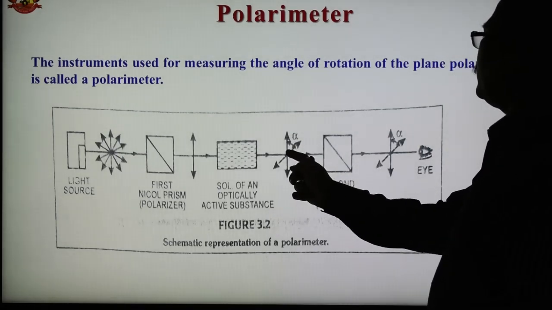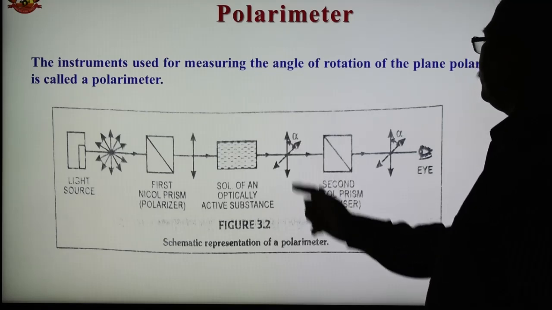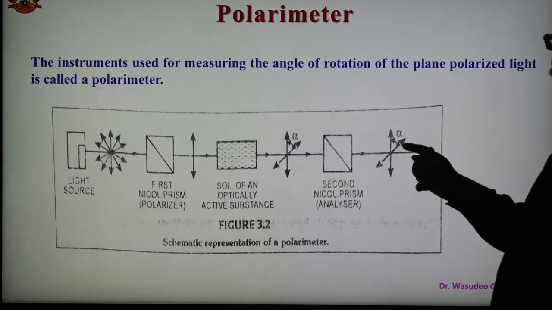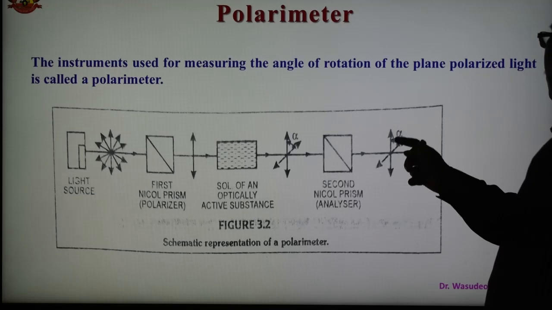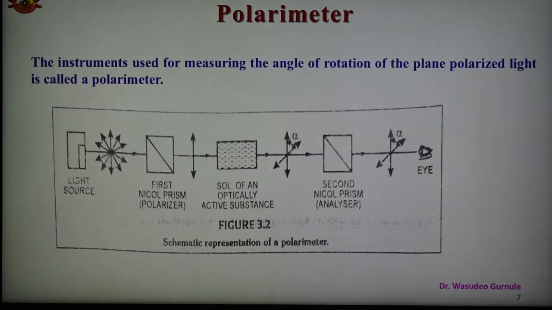Now this plane polarized light is moving toward the right, making this angle alpha. Then it passes through the second nickel prism, and again it makes the angle alpha. In this way, this is the representation of a polarimeter, and by using it we can measure the angle of rotation of plane polarized light.